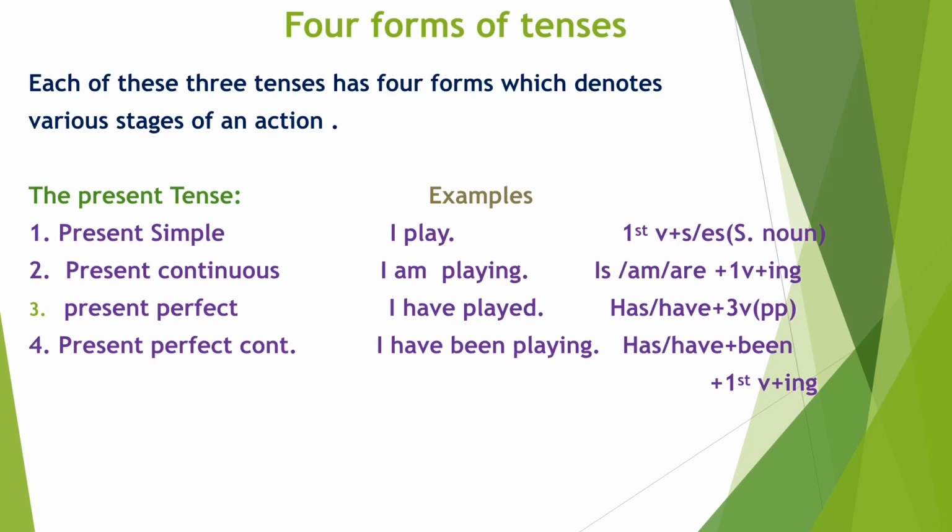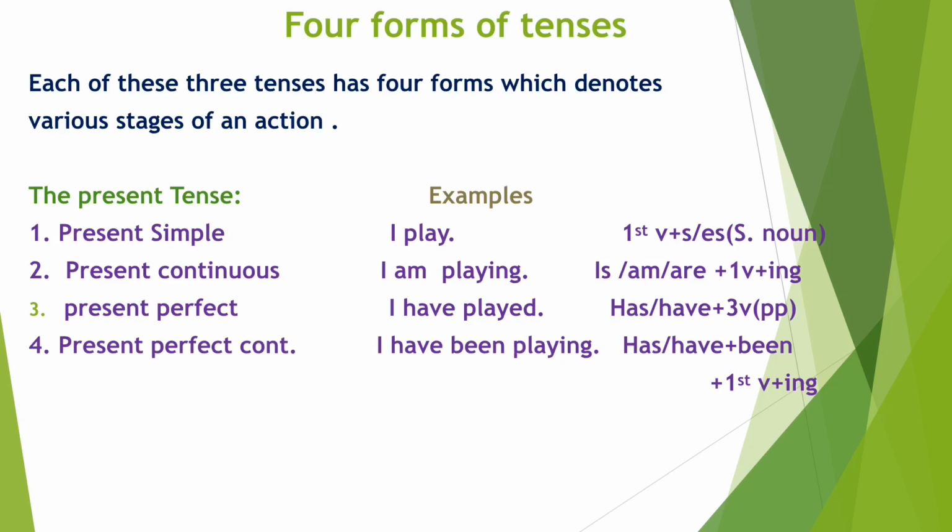Second kind is present continuous tense. In this tense, is, am or are, and with first form of verb, ing is used. Example, I am playing. This continuous form indicates that the action is in progress. It is still going on. Therefore, it is called progressive tense.